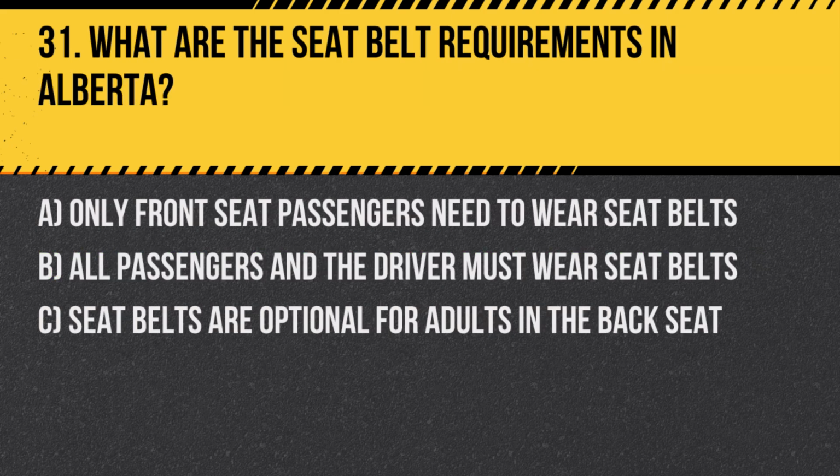Question 31. What are the seat belt requirements in Alberta? A. Only front seat passengers need to wear seat belts. B. All passengers and the driver must wear seat belts. C. Seat belts are optional for adults in the back seat. Answer: B. All passengers and the driver must wear seat belts. It's mandatory for all occupants in a vehicle to wear seat belts.